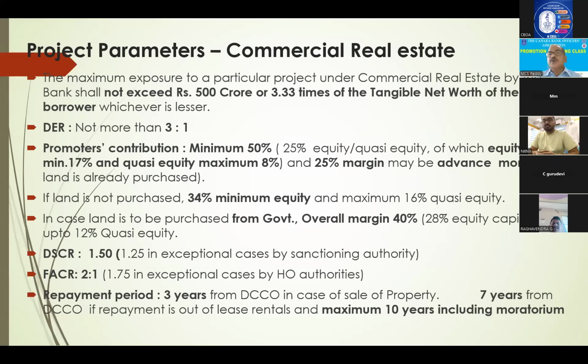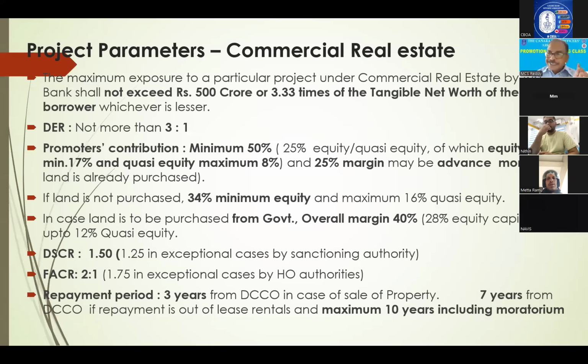And debt equity ratio not more than 3:1. Normally 2:1 is for other general terms. Here up to 3:1 leverage is given. And promoter's contribution minimum 50%. That is margin. Out of 50%, again, 25% he can bring as advances from buyers. And the remaining 25% should be his own money, which we call own equity. 25% he should bring as margin. Entire 25% need not be his own.